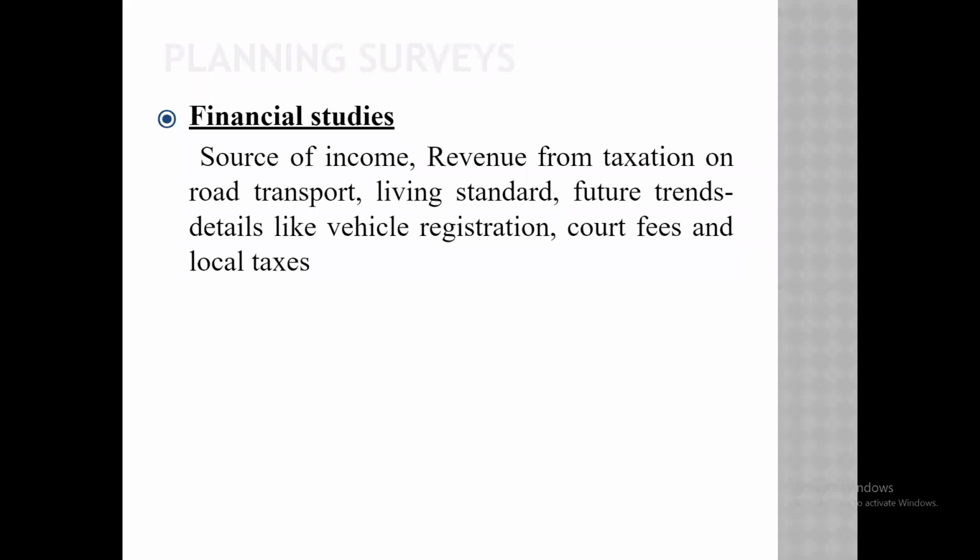We also need to study the financial status of the people living in that area. What is their source of income? Is industrialization there? Do they depend on the agricultural area? We need to see in all respects what their income source is and how we should get revenue from them by taxation on road transport.